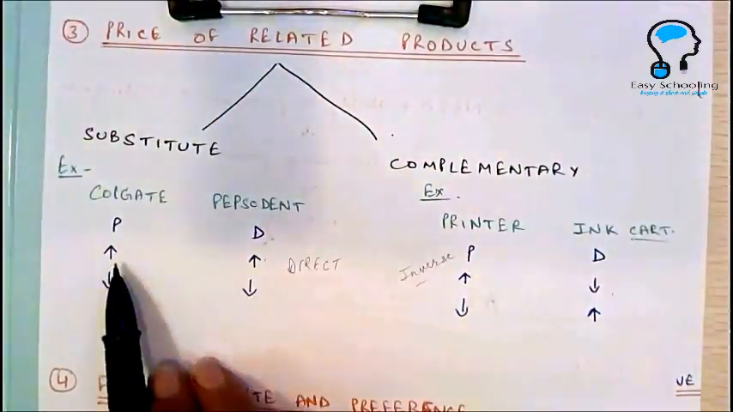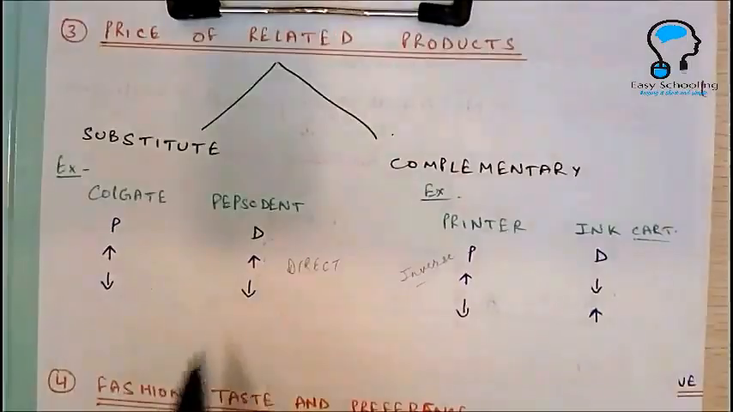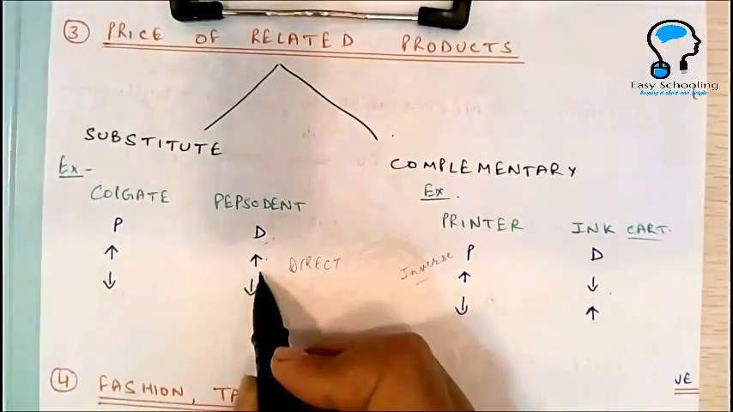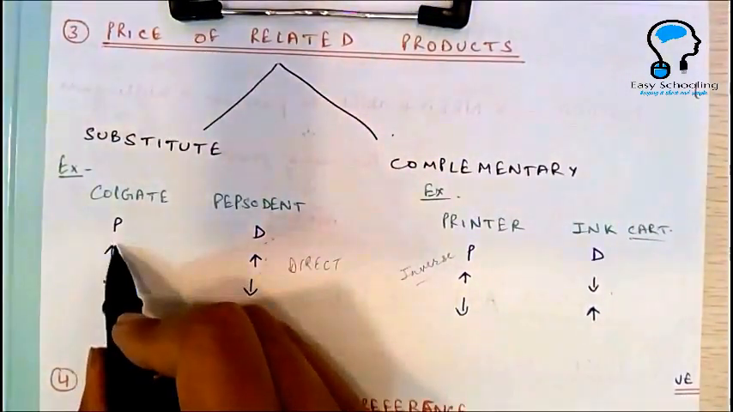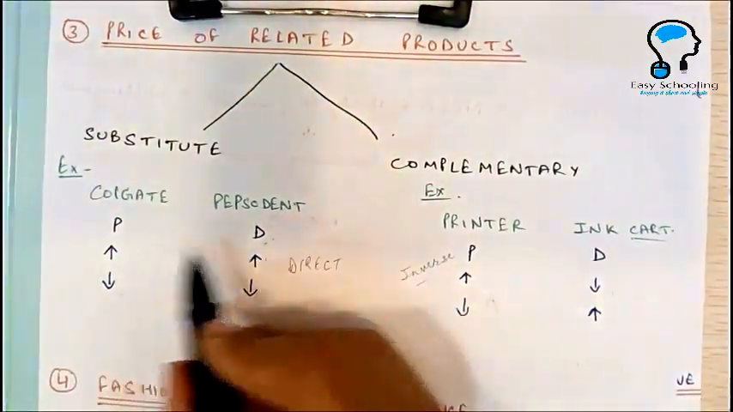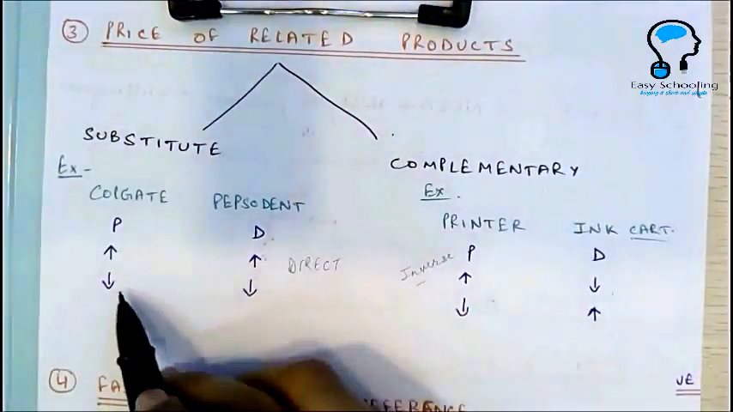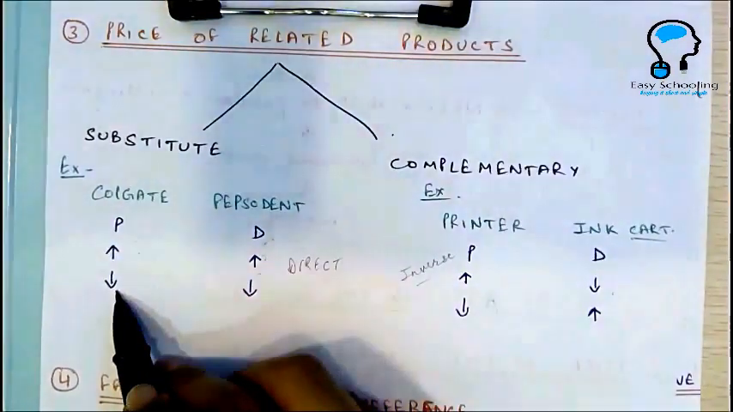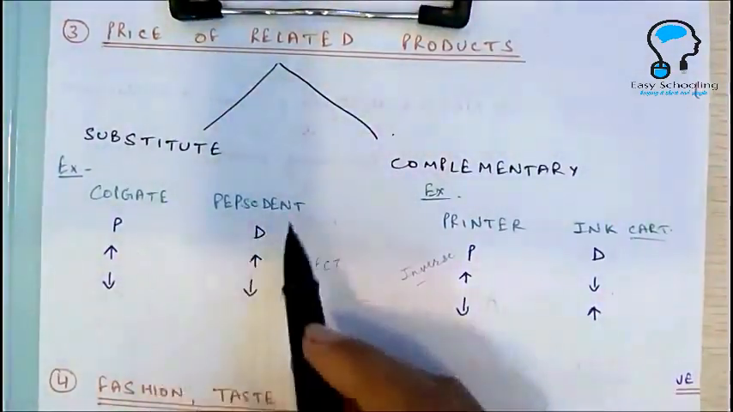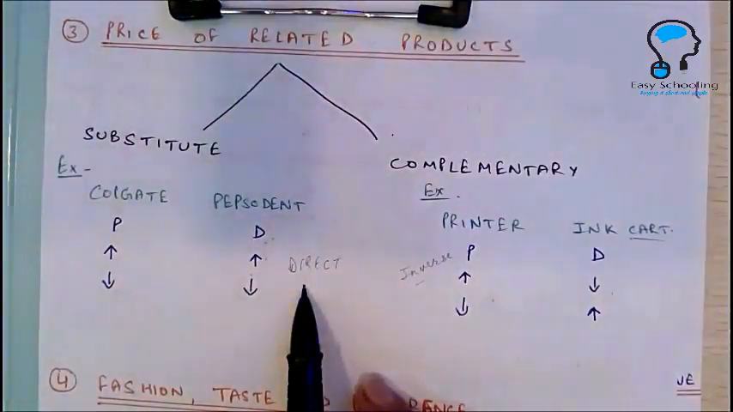So you see here already that the price and demand of substitute goods have direct relationship with each other. If the price of Colgate will increase, what will happen? The demand for Pepsodent will increase. Because when the price of Colgate increases, the demand for Colgate falls. Why? Because Pepsodent is now cheaper than Colgate, so people switch to buying Pepsodent. Similarly, when the price of Colgate decreases, the demand for Colgate increases because now Colgate is cheaper than Pepsodent. Okay, so price and demand of substitute goods have direct relationship with each other.